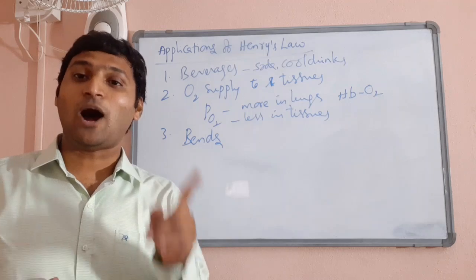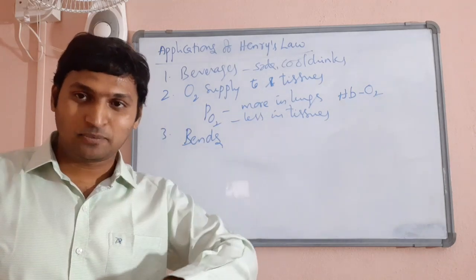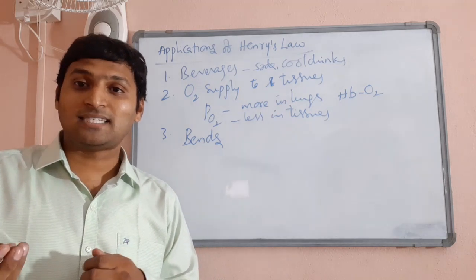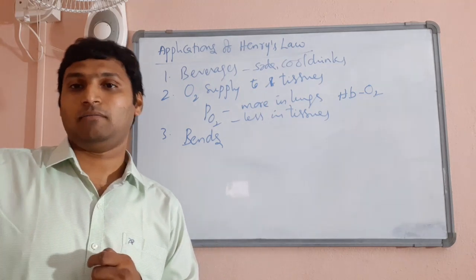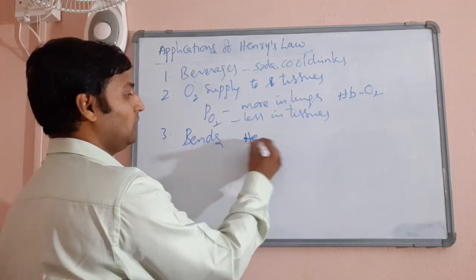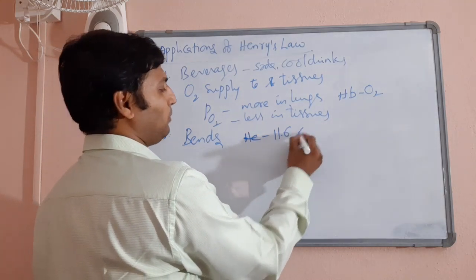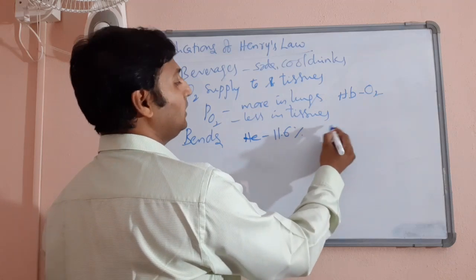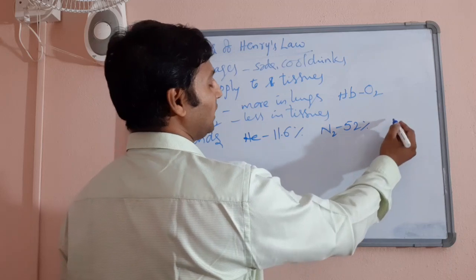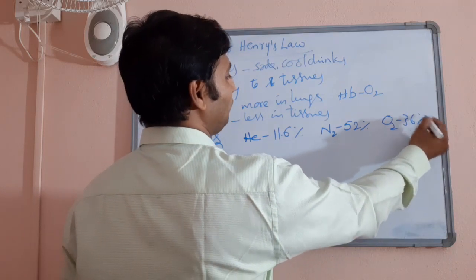In order to avoid that, the deep sea divers use a new composition by mixing a less soluble gas called helium. So what they do is use 11.6% of helium, then some 52% of nitrogen, and some 36% of oxygen.